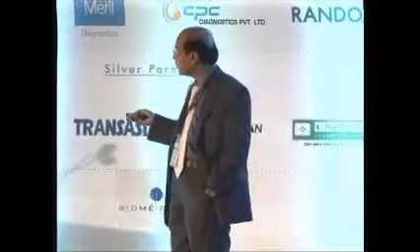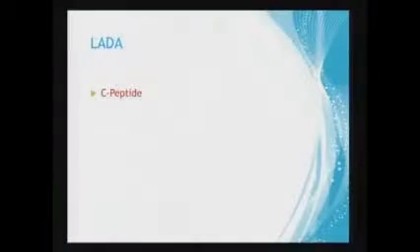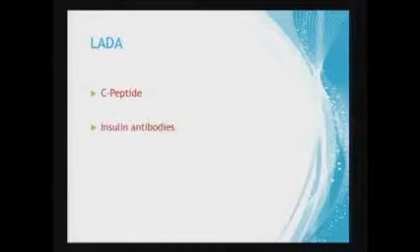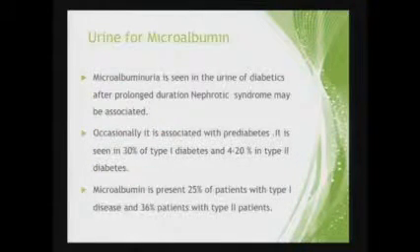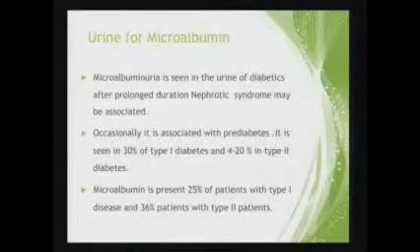In India, about 15% incidence of LADA. So you can't afford to miss it. LADA, to begin with, will have a normal C-peptide, but the progression of beta cell exhaustion is much faster compared to normal type 2 diabetes because of autoimmune origin. These people will also have insulin antibodies, GAD antibodies. So important to remember. Then we come to urine for microalbumin and creatinine.